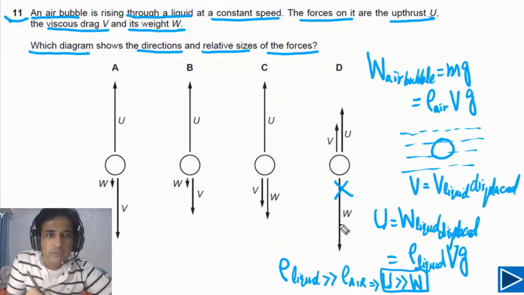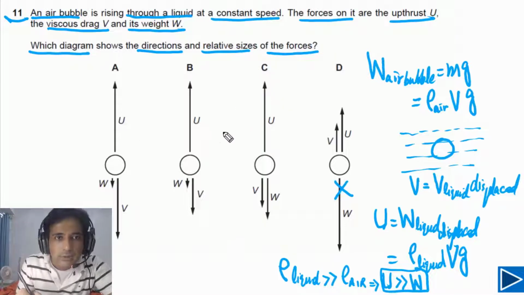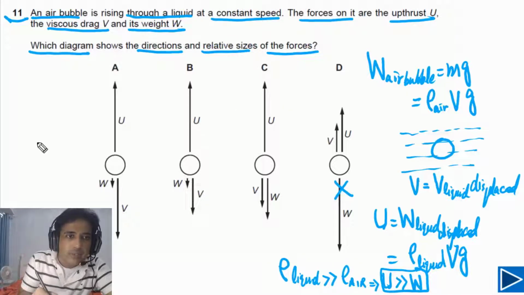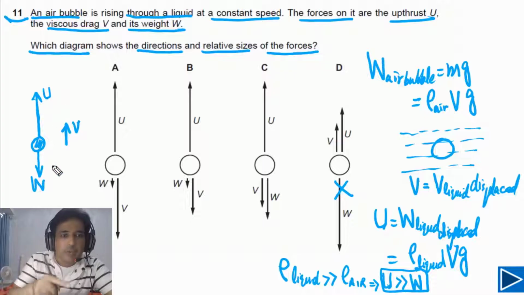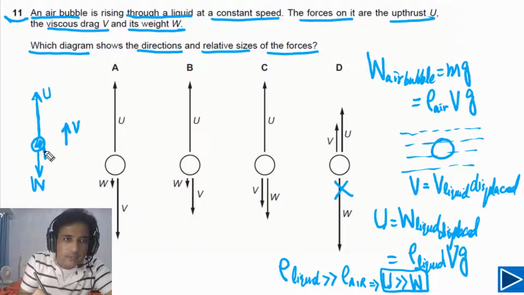Now the next thing we need to understand is the direction of forces acting on the air bubble. So if we talk about direction of forces, in this case it is given to us that the bubble is rising. So the bubble is moving up, means the speed of the bubble is up. As the speed of the bubble is up, weight is acting down. Always weight is acting down. And the direction of upthrust is always up. So this is the direction of upthrust. Now the bubble is rising, so drag force has to act downward. So we can say this is drag force.